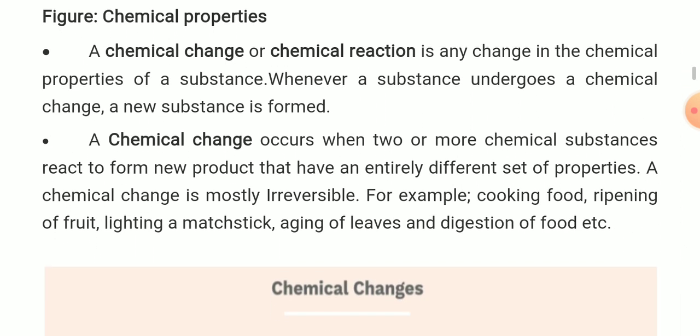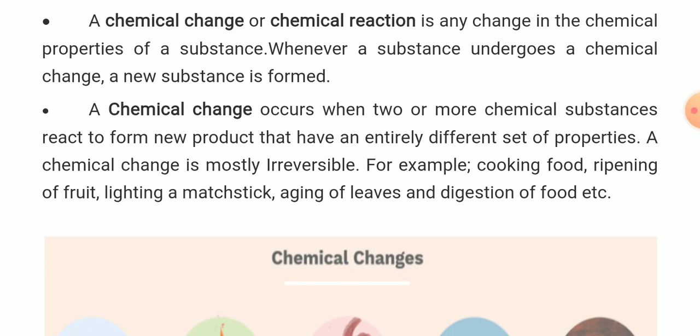Now, a chemical change means chemical reaction. A chemical change or chemical reaction is any change in the chemical properties of a substance. Like physical change means change in physical properties, similarly, chemical change means change in chemical properties of a substance.